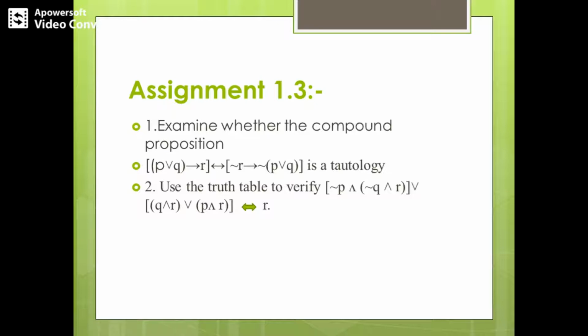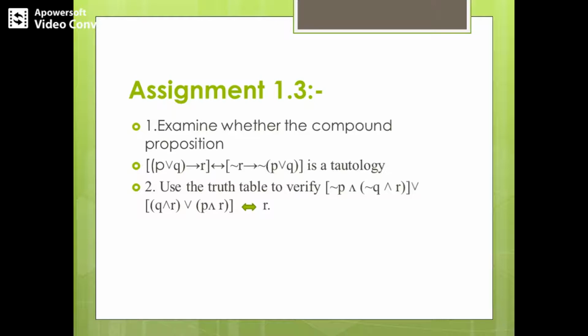There are additional components like negation Q, negation P. Construct the columns for the same, and then for negation Q and R, then Q and R, P and R, and finally Q and R or P and R will be the next column. Last, we will have the disjunction of both sides: negation P and negation Q and R, or Q and R or P and R. So this will be the last column.